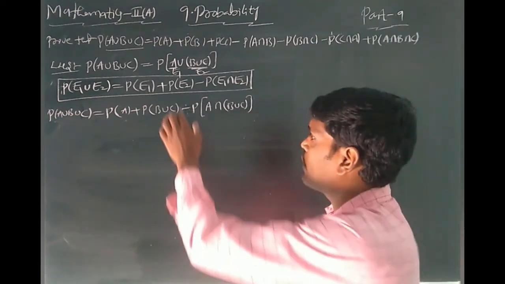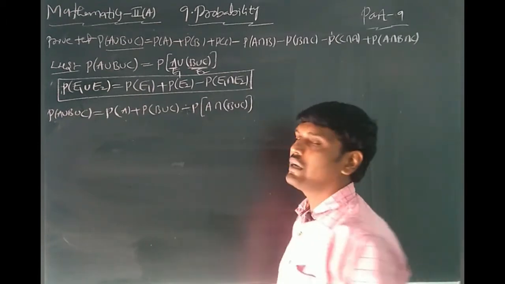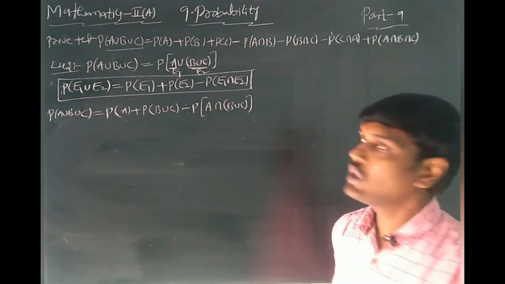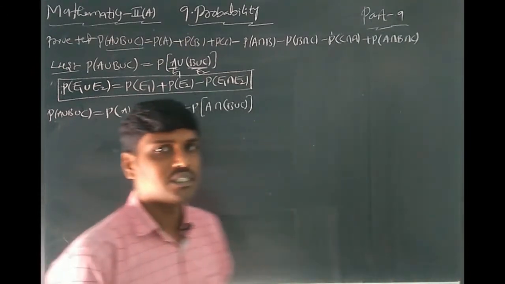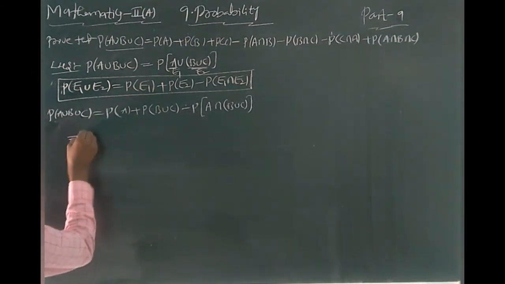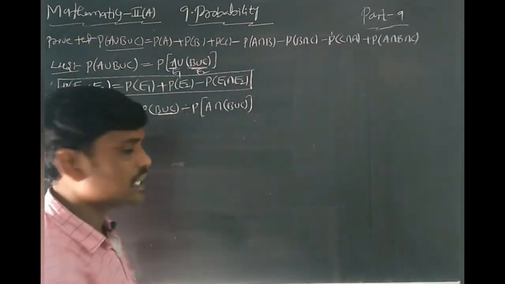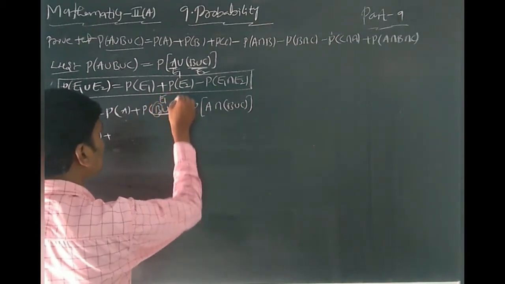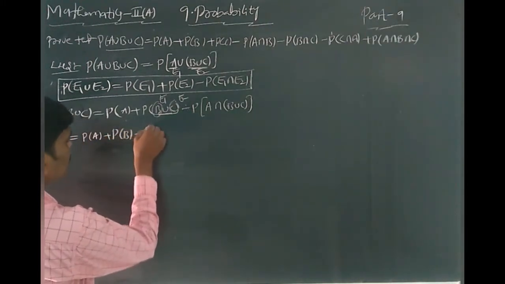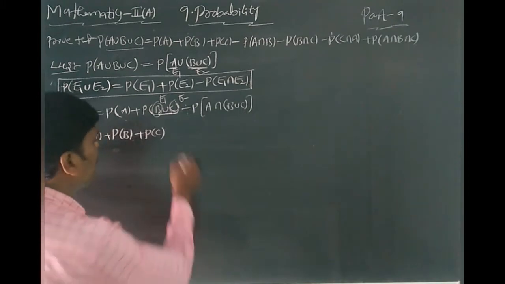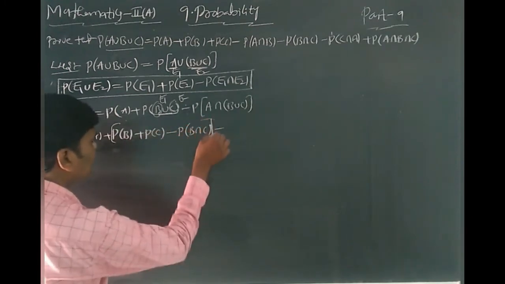In this addition theorem on probability, P of E1 union E2 equals P of E1 plus P of E2 minus P of E1 intersection E2. In this formula, you can write E1 is A, E2 is B union C. After that, you can write P of A plus, once again, you can use the addition theorem on probability. This one is E1, this one is E2. You get the E1 union E2 formula: P of E1, nothing but P of B, plus P of E2, nothing but P of C, minus P of B intersection C. This formula you can write here, the addition theorem.